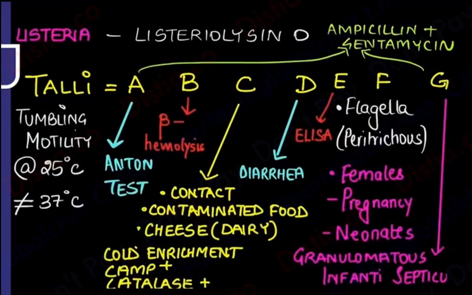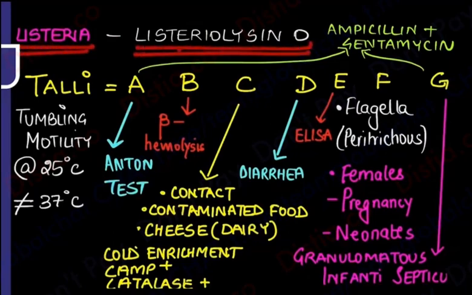So first I'll tell you the mnemonic only. After that, the story becomes easy. I know the mnemonic is very congested, but it's actually going to give you the best overview of Listeria. So firstly, if someone asks you what is the toxin or what is the virulence factor, common sense, Listeriolysin O.